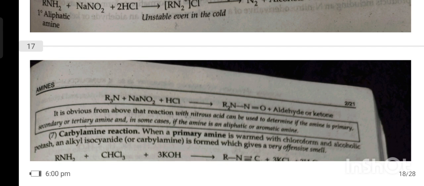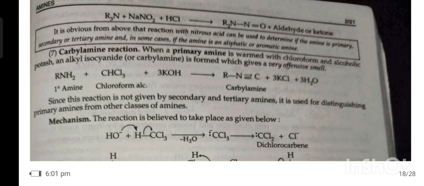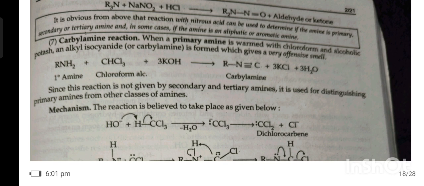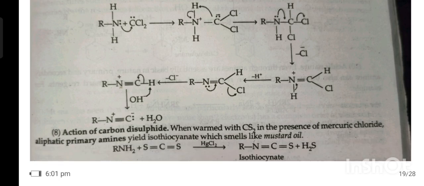In such cases, the amine may be an aliphatic or aromatic amine. 7th, carbylamine reaction. When a primary amine is warmed with chloroform and alcoholic potash, an alkyl isocyanide is formed, which gives a very offensive smell. Since the reaction is not given by secondary and tertiary amines, it is used to distinguish primary amines from other classes of amines. Mechanism: the reaction is believed to take place as given below.